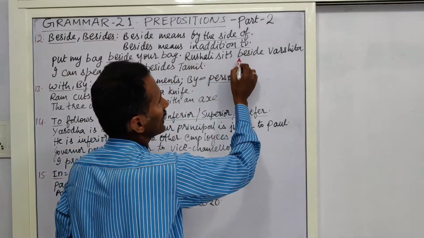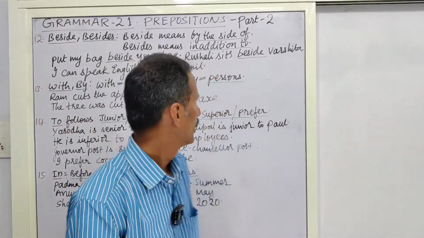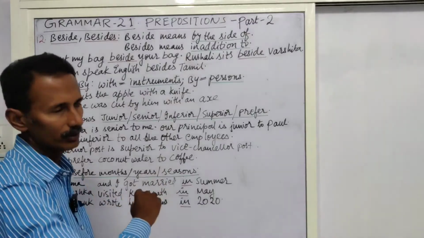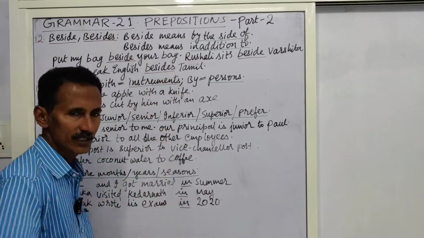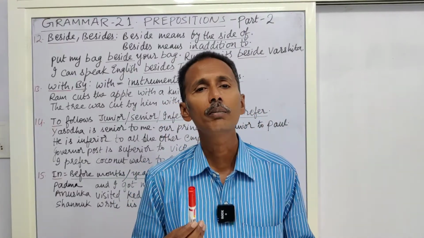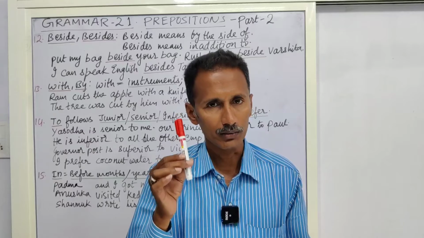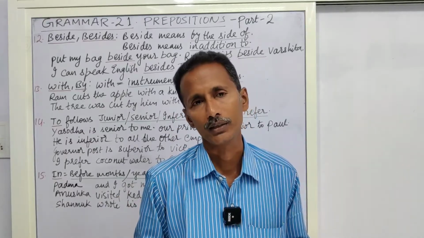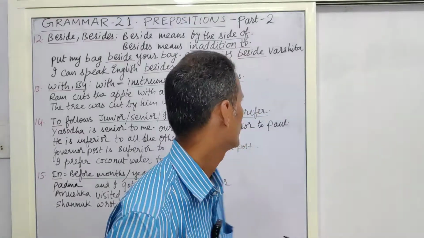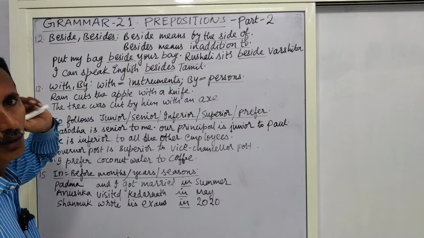Rushali sits beside Varshita, beside, by the side of. Now, I can speak English besides Tamil. So here, besides means in addition to. I have a red ink pen besides a black ink pen. That means in addition to. I have a red ink pen, I have a black ink pen. So we can say that I have a red ink pen besides a black ink pen. So this is about beside and besides.